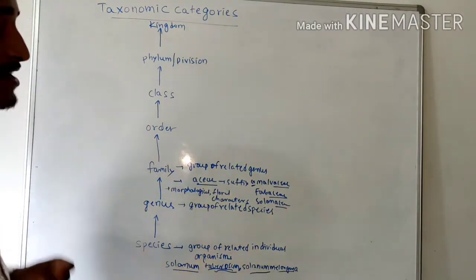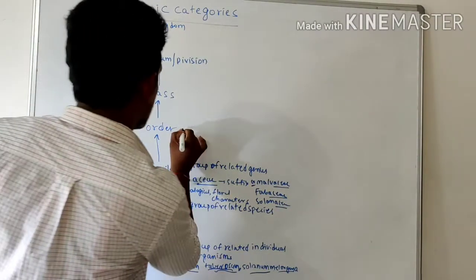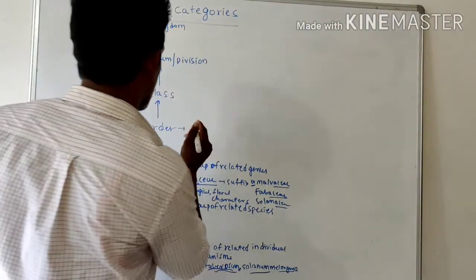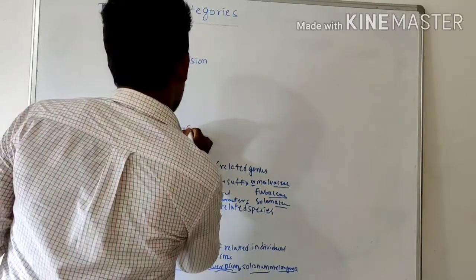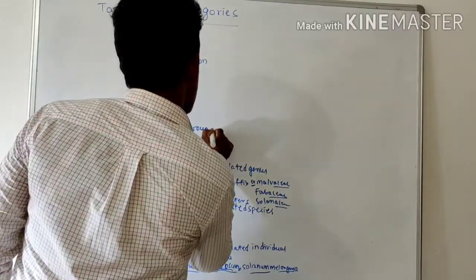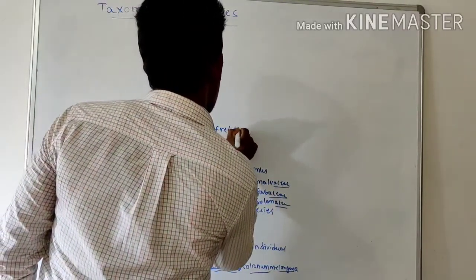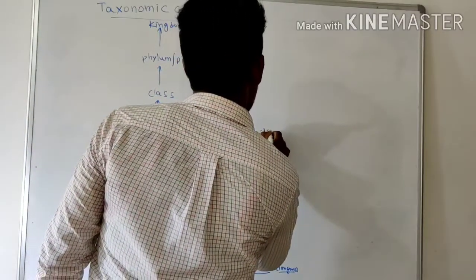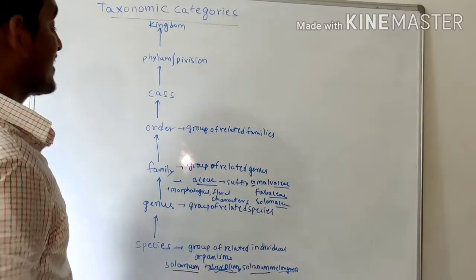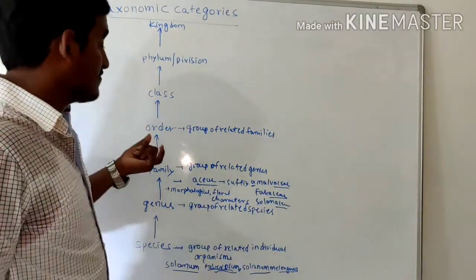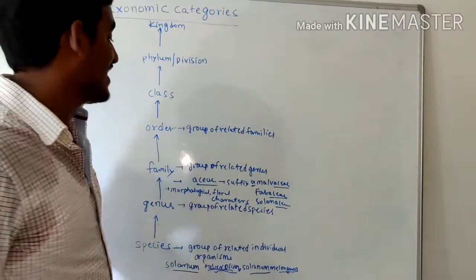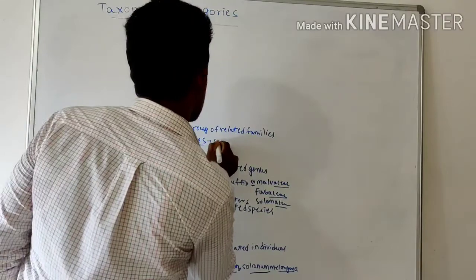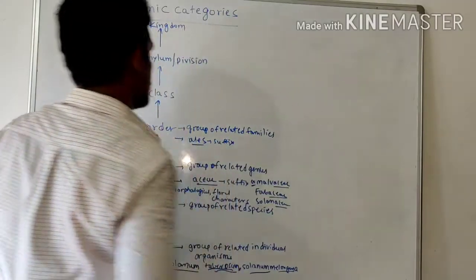The next level is order. A group of related families is called an order. According to the ICBN, an order name always ends with the suffix -ales.